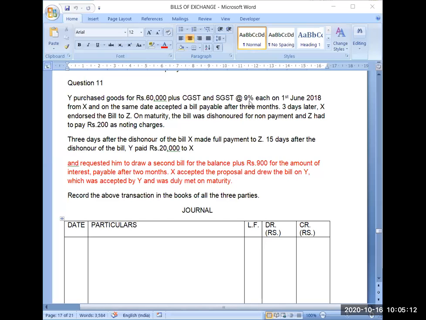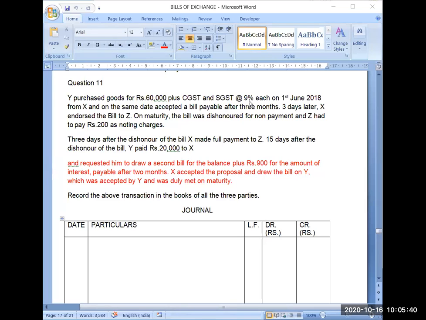And on the same date, Y accepted a bill payable after 3 months. So Y has accepted a bill of exchange and the duration of the bill is 3 months. 3 days later, X endorsed the bill to Z. So after the acceptance has been given on the bill, X has transferred that bill to his creditor Z.